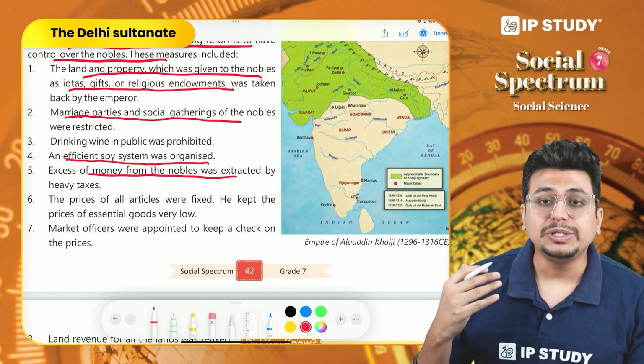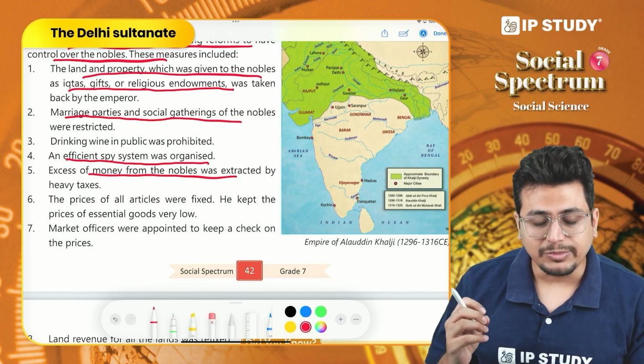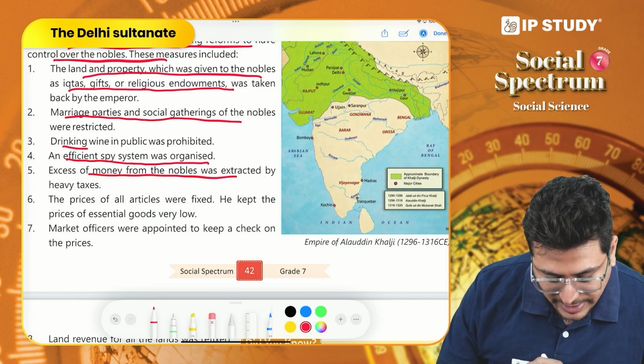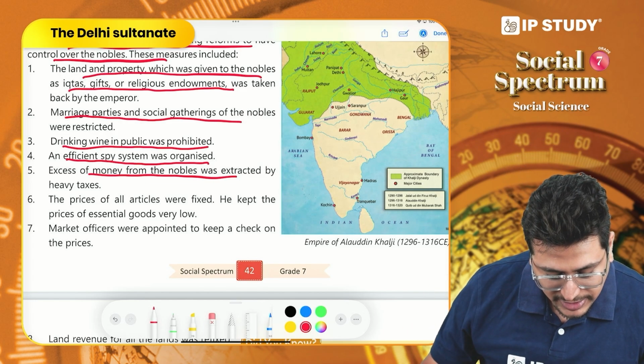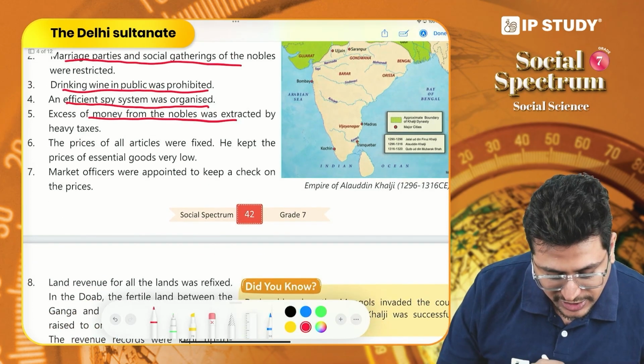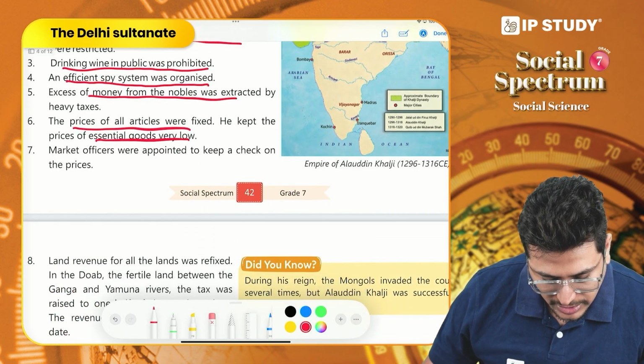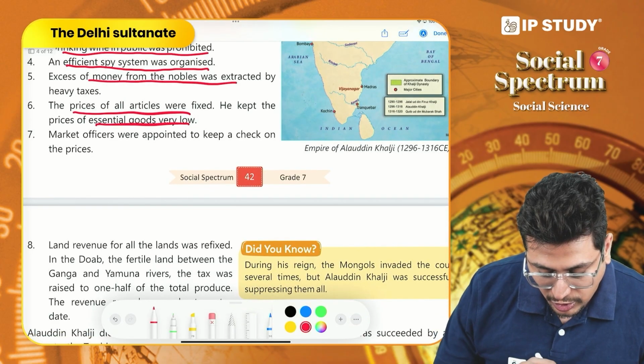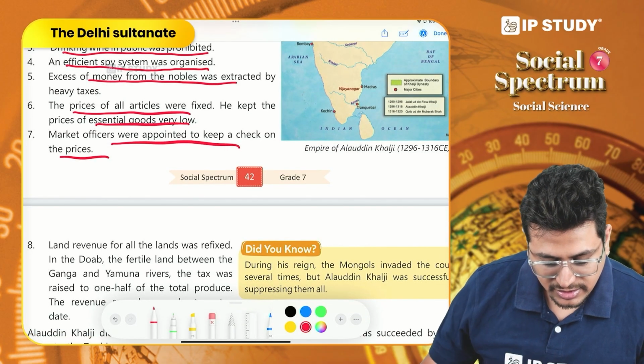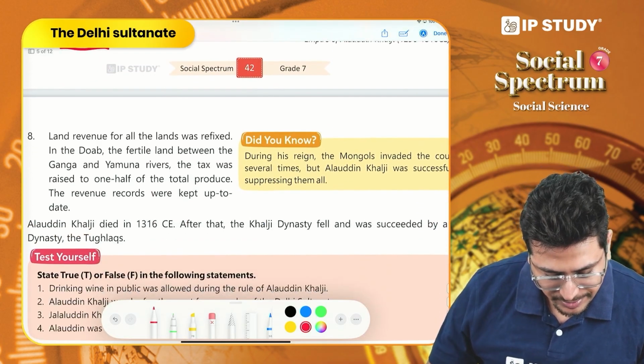As far as the people's needs were concerned, for them he made drinking in public illegal. He also made sure that the prices of essential items were kept low. There were officers to check this in his empire.